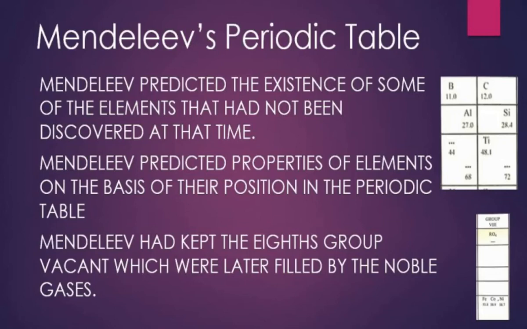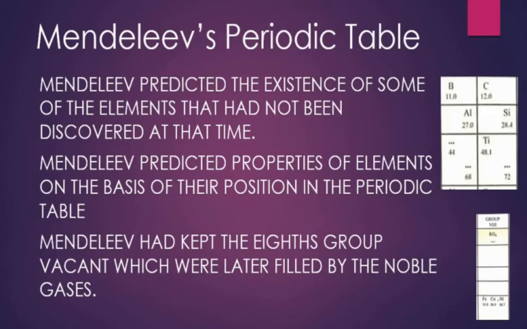The second thing is that Mendeleev predicted properties of elements on the basis of their position in the periodic table. So he not only named them Eka boron, Eka aluminum and Eka silicon, he also said that the atomic mass of Eka boron that will be discovered later will be around 44, Eka aluminum's atomic mass will be 68, and Eka silicon's atomic mass will be 72. It is interesting to see the atomic masses stated by Mendeleev even before the elements were actually discovered.